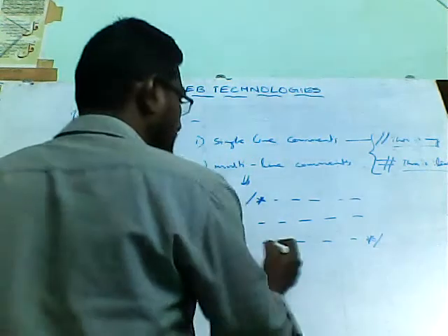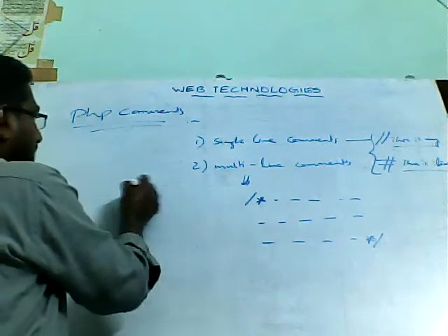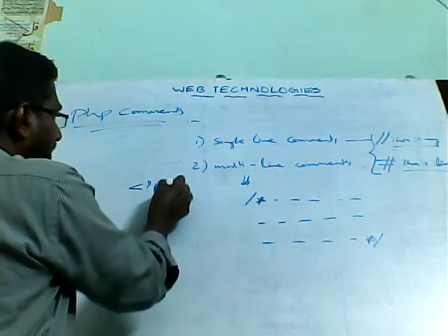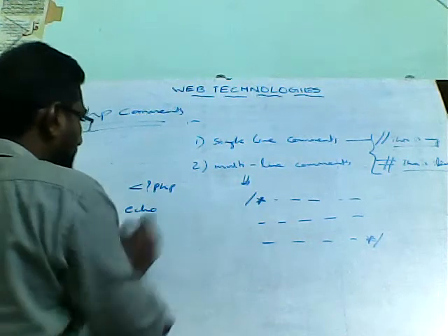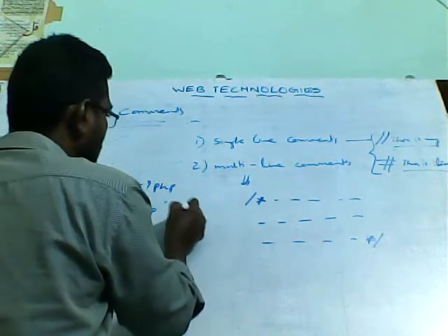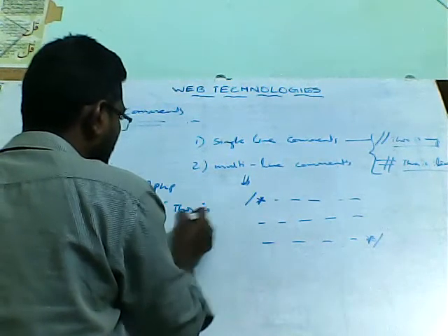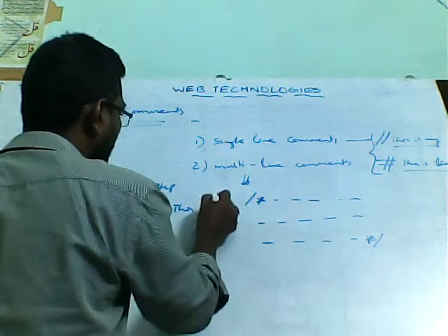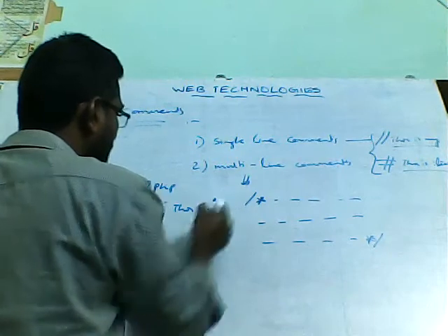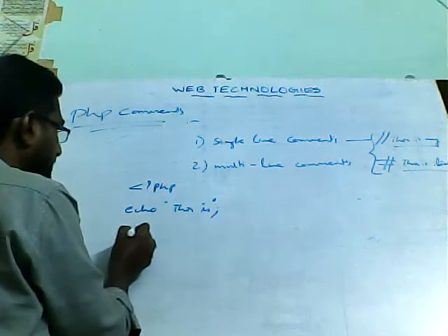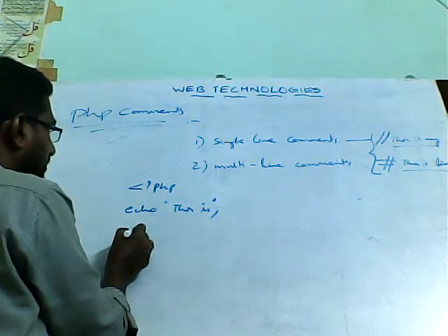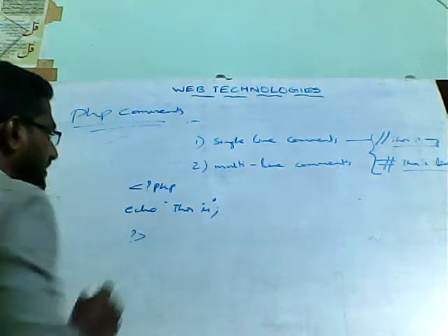Suppose, for example, you write PHP code, like this is question mark PHP, and you are using some method like echo. If you want to write a comment for this particular statement, how will you write it? For this statement I want to end here with question mark and greater than symbol.